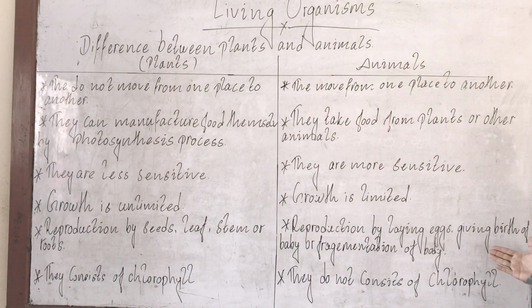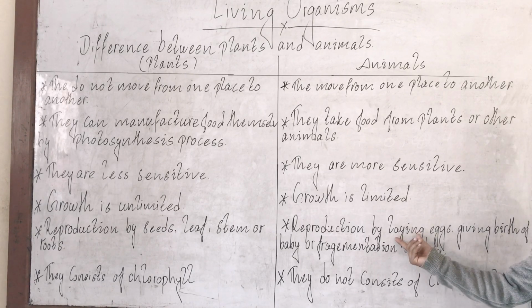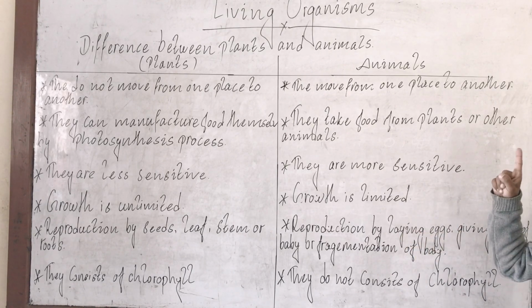Okay, but in the animal kingdom, reproduction by laying eggs. Animals ले चाहिँ के गर्नुहुन्छ? They reproduce the young ones by laying eggs. So while giving birth, they have to reproduce by laying eggs. I'm talking about animals, right?